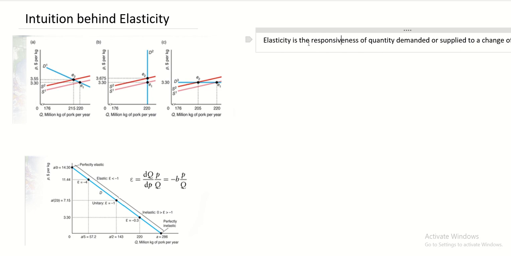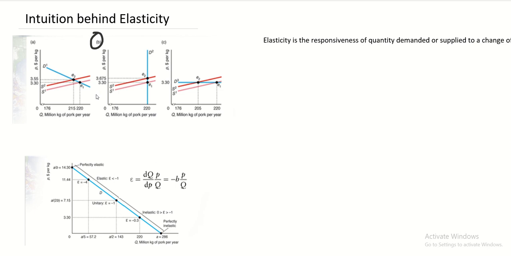So here I will give you an intuitive way of differentiating between the perfectly elastic demand and the perfectly inelastic demand. Over here in graph B, we can see that there is a demand curve. How do we know that it is a perfectly inelastic demand curve? Well, we first look at quantity demanded.